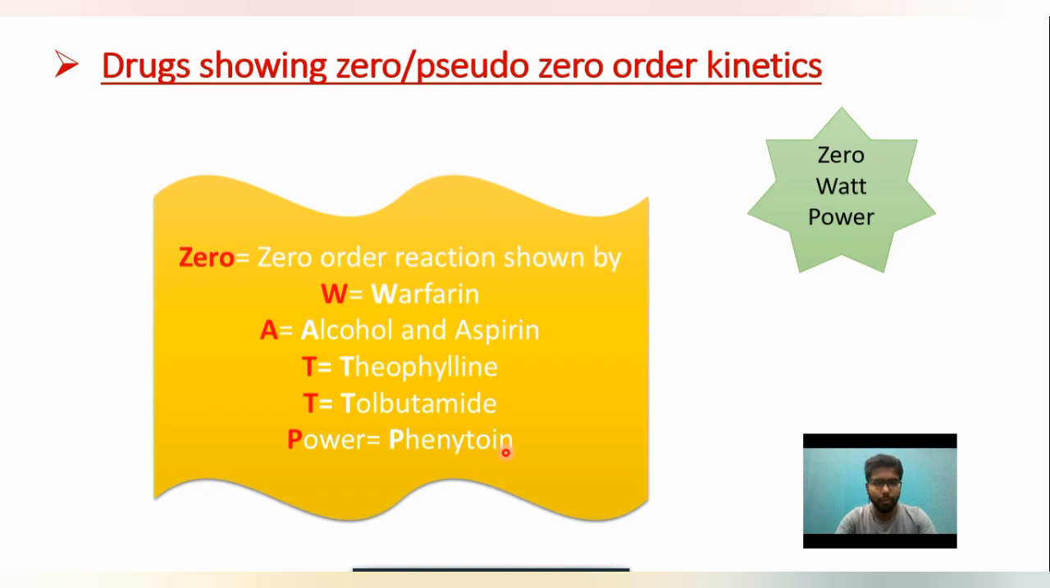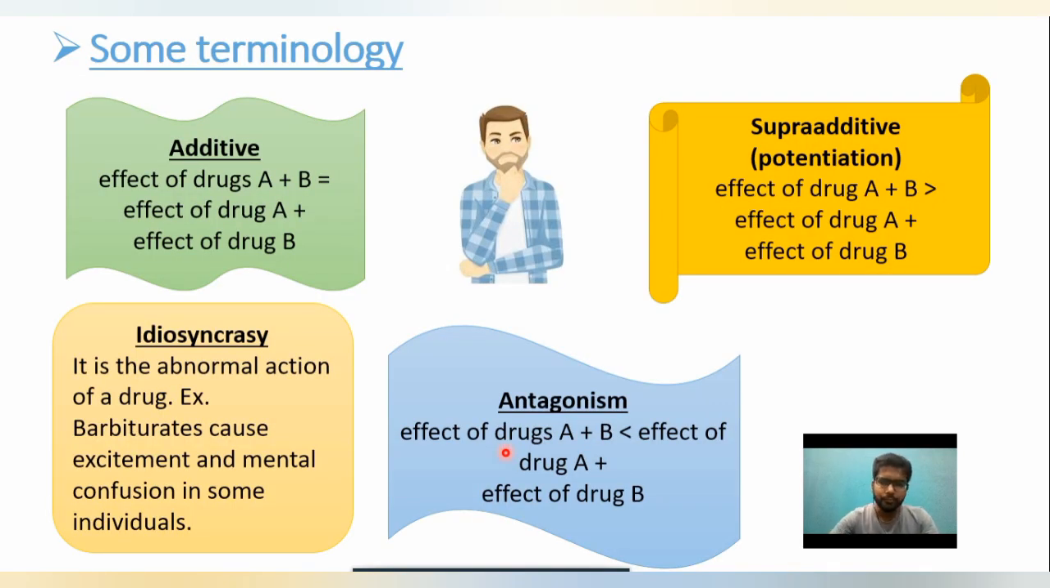This is very important. Then coming to the next portion, some simple terminology: additive, supra-additive, idiosyncrasy, and antagonism. Additive means the effect of drug A plus B is equal to the individual effect of drug A plus the individual effect of drug B. That is known as additive action. Supra-additive means potentiation has occurred.